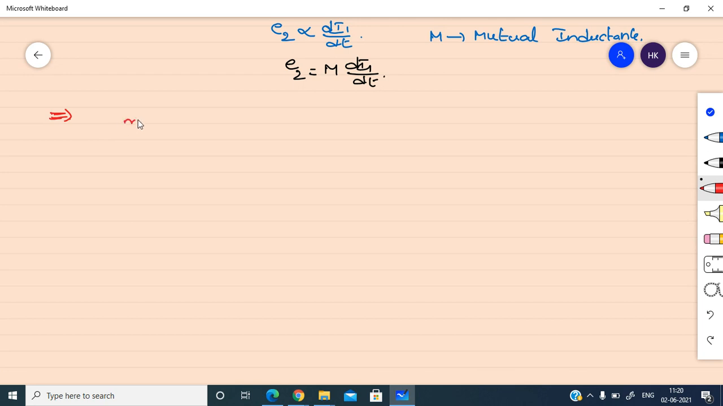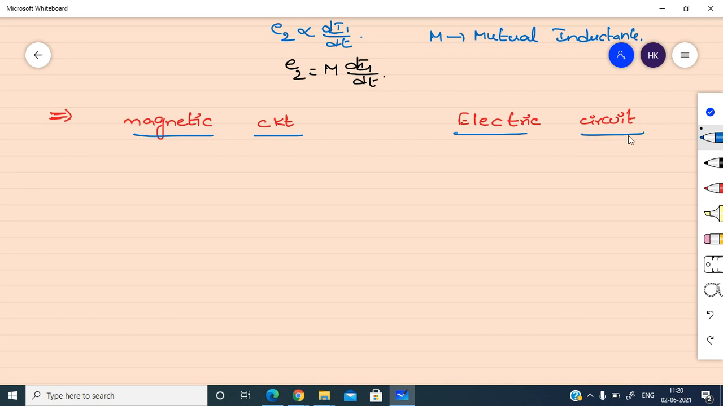So let us see the differences between the magnetic circuit and electric circuit. First of all, what is meant by circuit? Circuit is nothing but a closed path in which the current can flow. The electric circuit means it is a closed path in which the current is flowing. Then it is called electric circuit.